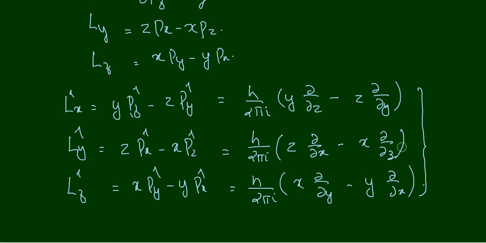Now I hope you understood what is meant by an operator, and why it is very important in quantum mechanics. It is very important because of the second postulate. The second postulate says that to every observable there is a corresponding quantum mechanical operator, and now you know how to set up a quantum mechanical operator. Okay, so I hope you understood this much, and if you have any doubt, don't hesitate to ask me.